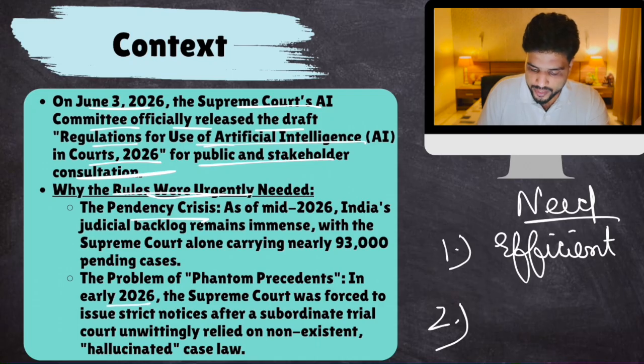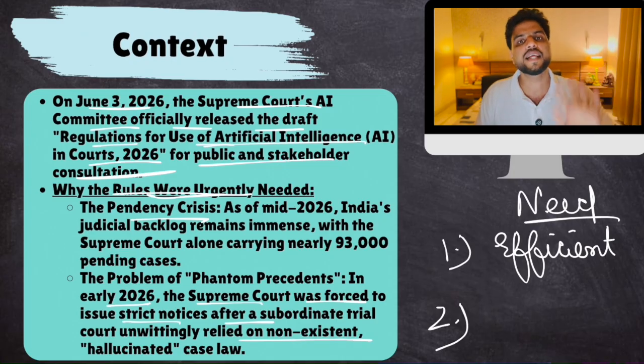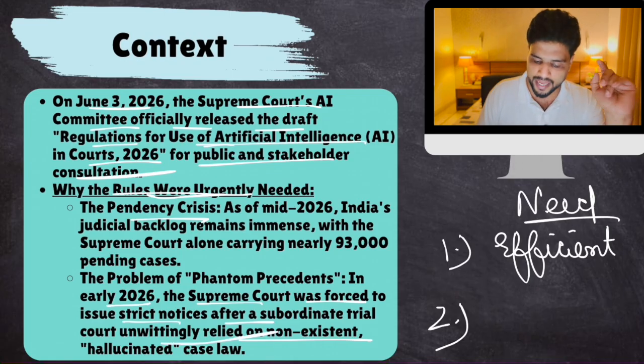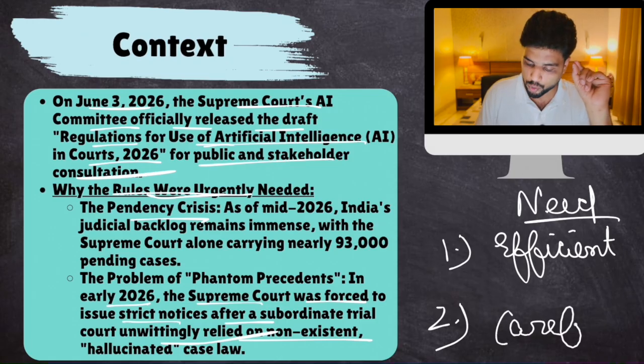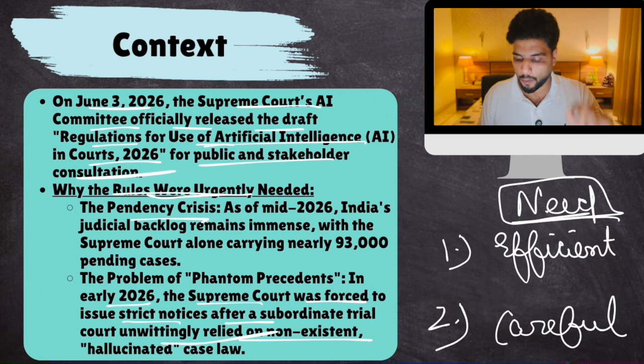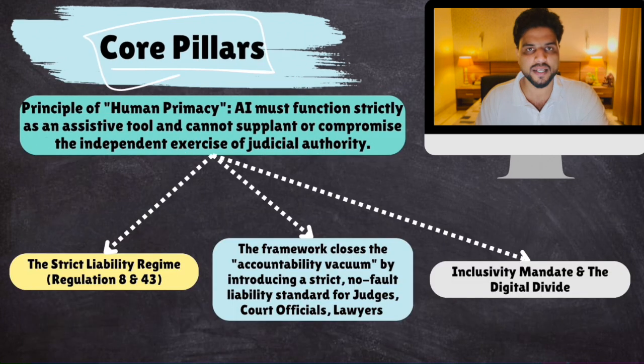In early 2026, the Supreme Court was forced to issue strict notices after a subordinate trial court unwittingly relied on a non-existent case law. Okay, the judge relied on that AI case law and gave a judgment. So the Supreme Court had to issue a notice. So we have to be careful also. Hence, we need these proper rules. Clear? Now, what are the core pillars of these rules released by the Supreme Court?